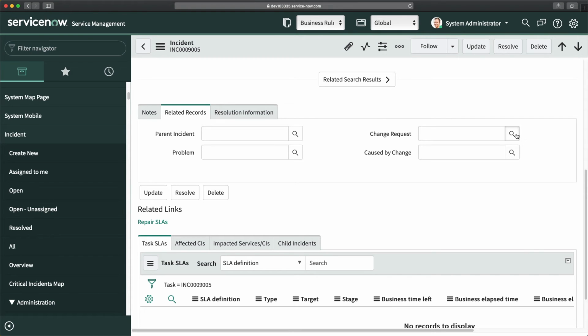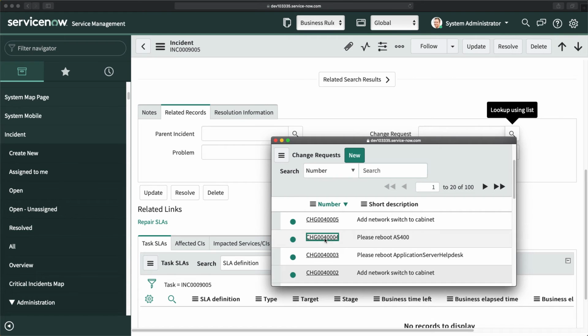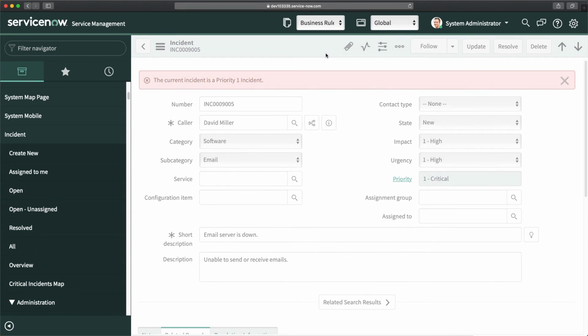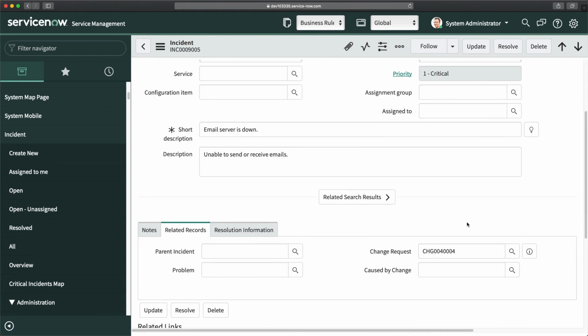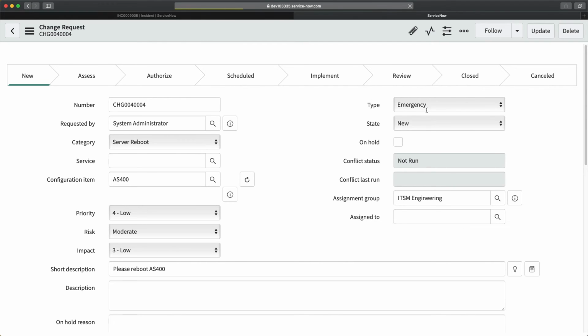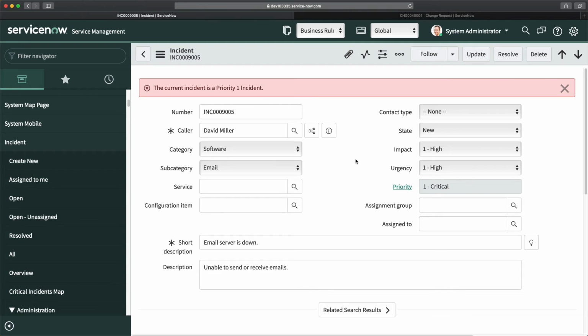Now if I add any change request here, maybe this one, and I save this, and then try to open this particular record in a new tab, let's see the state of this change. The state is still new, it is not closed. Now this is the change request.